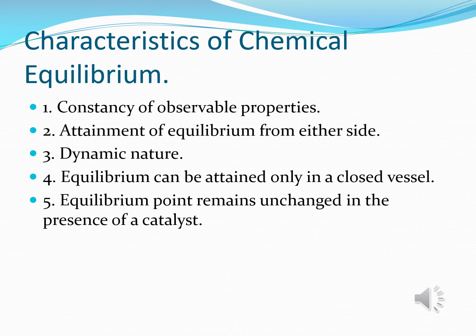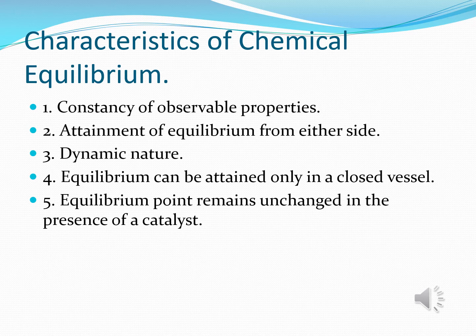Now, the characteristics of chemical equilibrium. Number 1, constancy of observable properties. Now, all the observable properties of the system acquire constant values at equilibrium and do not change with time. For example, concentration, color of the equilibrium mixture, specific rotation, etc. They all remain constant. Number 2, attainment of equilibrium from either side. Now, the state of equilibrium can be attained from either side, that is, it makes no difference whether we start from the reactants or from the products. Third, dynamic nature. Now, the forward and the backward reactions do not stop at equilibrium and occur continuously at equal rates, no matter how long the equilibrium is maintained. Therefore, the chemical equilibrium is dynamic in nature.